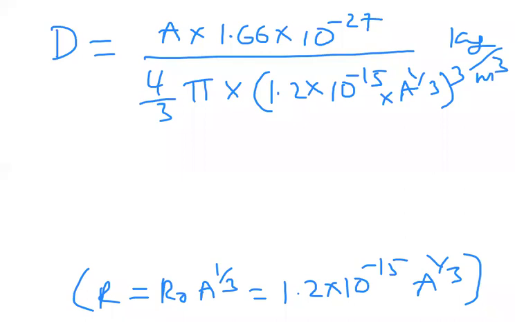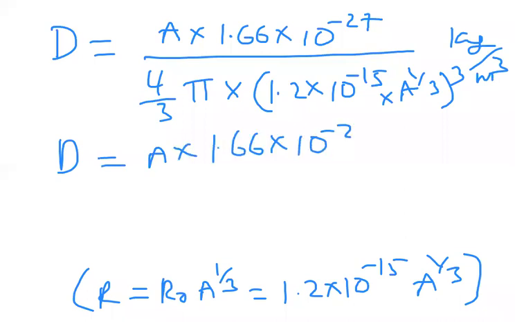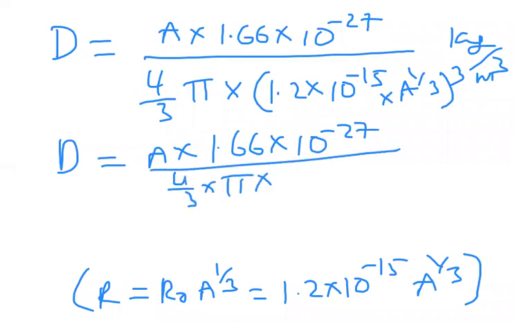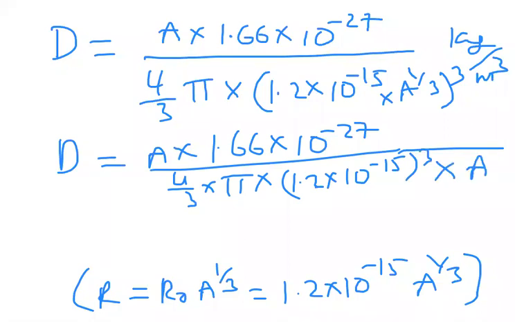Now let us simplify that. A into 1.66 into 10 to the power of minus 27, divided by 4 by 3 into pi into 1.2 into 10 power minus 15 whole cube, into A power 1 by 3 whole cube, which means A. Observe carefully here.